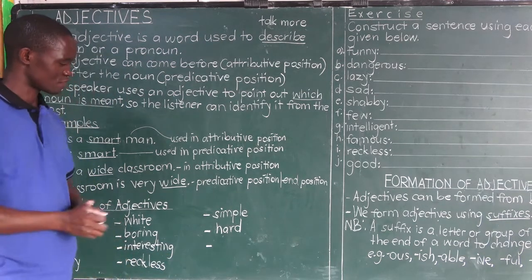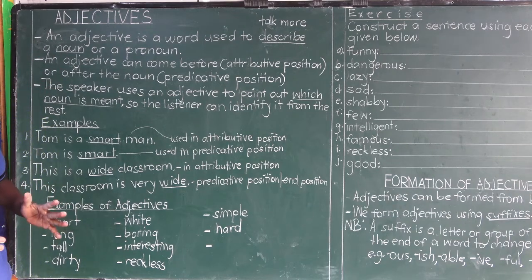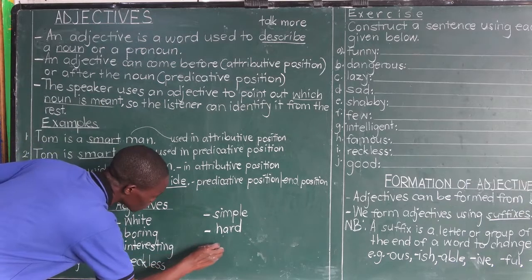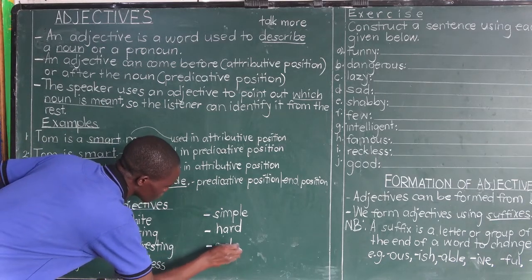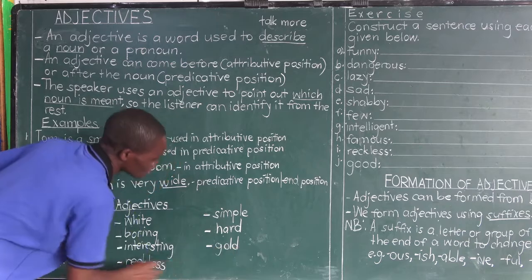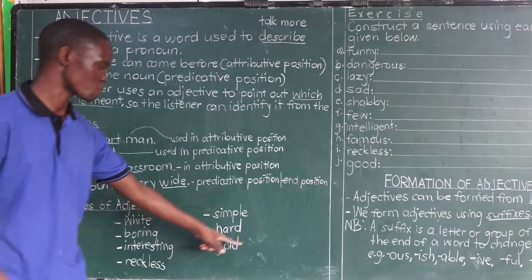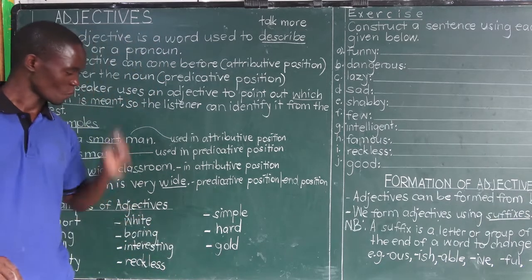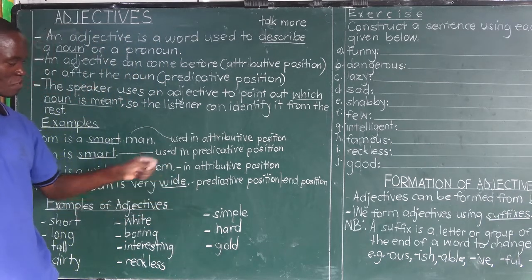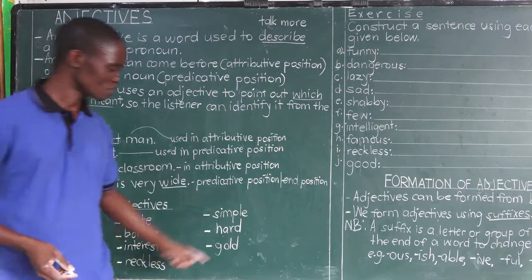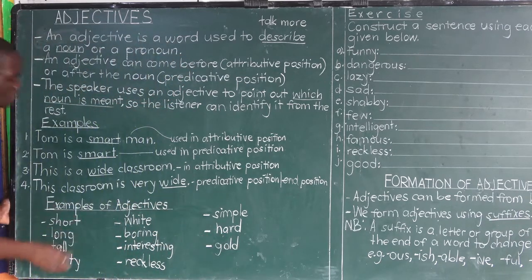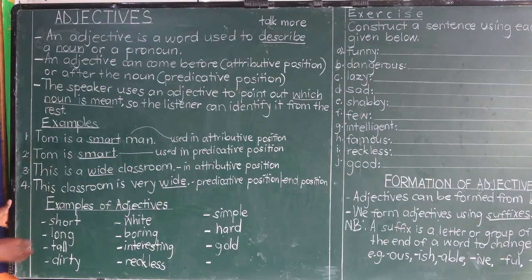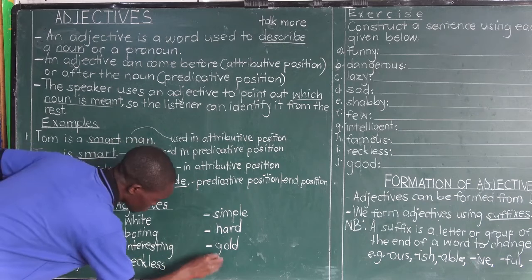Okay, let's talk of maybe material. Talk of material, where we have gold, which is an adjective. You hear, so and so is an athlete for Uganda, and he or she has won a gold medal. Gold is an example of an adjective. In this case, we are using gold in attributive position to describe the noun medal. Medal is a noun there. Next, or last in the list, you can think of other adjectives like, yes, Ugandan.